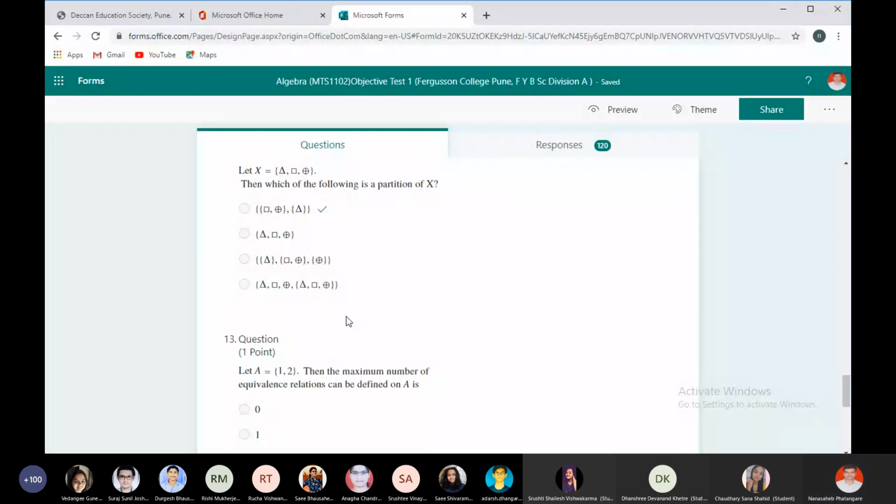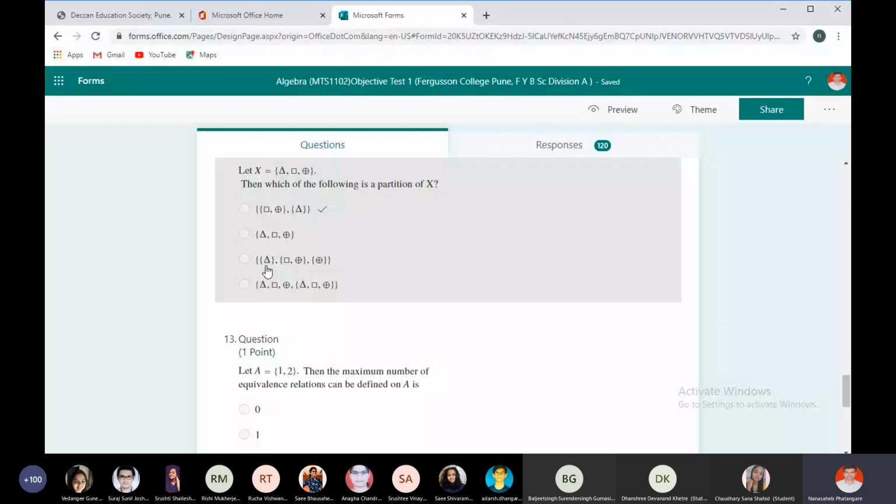Okay, next. Suppose X is a three element set. Then which of the following is a partition of X? What is a partition of a set? Why is the second option not correct? A partition is a set of sets. A partition is a collection of subsets which are disjoint and their union will give us X. So this is a collection of elements of A only, not a set of subsets, so we cannot say it is a partition. But if I put this inside a bracket again, then this would be a partition.